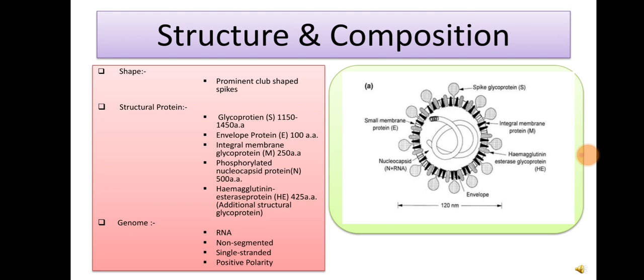Apart from this, it also shows phosphorylated nucleocapsid proteins formed of 500 amino acids and designated as N. Apart from this, the hemagglutinin esterase protein, designated as HE, formed of 425 amino acids. Hemagglutinin esterase protein is the additional structural glycoprotein. Then comes the genome of the virus. The genome is single-stranded, non-segmented RNA with positive polarity.